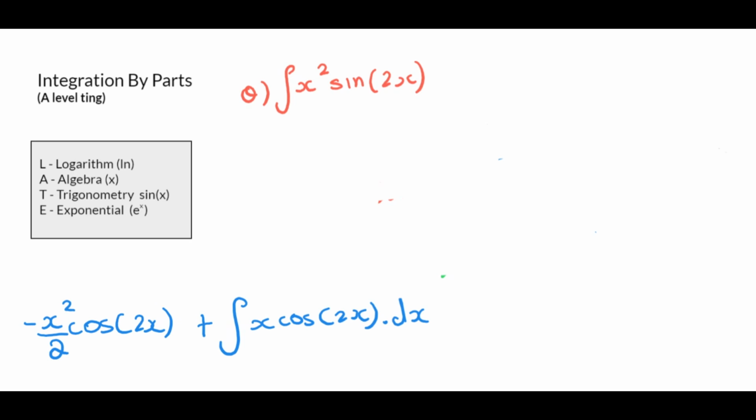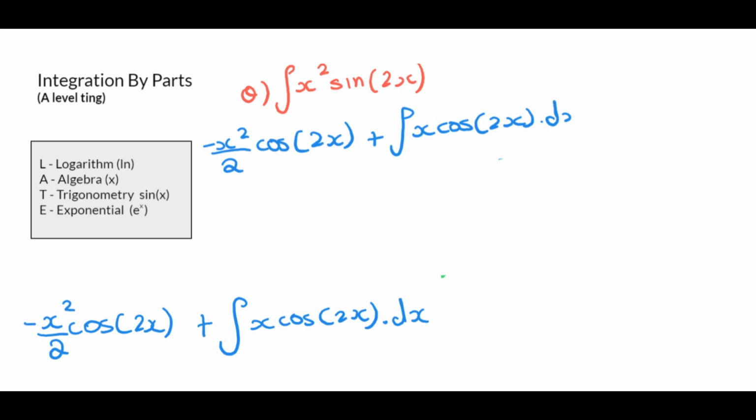And basically what I'm going to do is rewrite this question up there, so we can go step by step. So remember, the question is minus x squared over 2 cos 2x, and then positive x cos 2x, dx. Okay, cool. So now I have to use integration by parts again for these two things here.